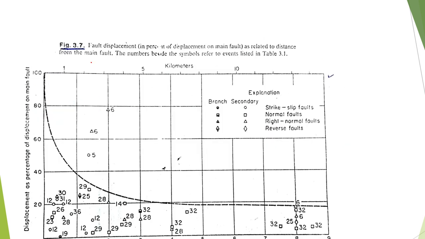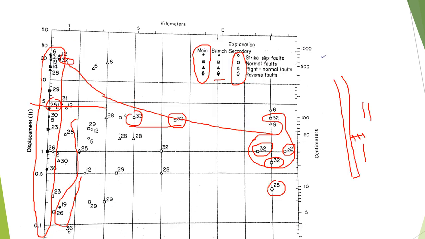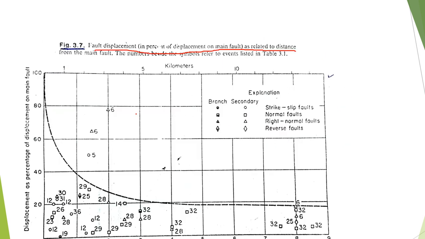All right, so here the fault displacement is in percentage of displacement along the main fault. This is more representative. In the previous figure, we were just talking about the apparent relationship between the rupture length, the displacement along the main fault, and the displacement along the branch faults or secondary faults. Over here, the fault displacement is in percentage.